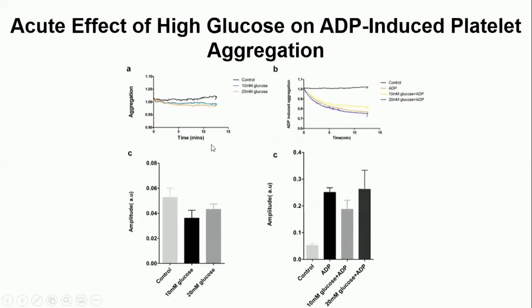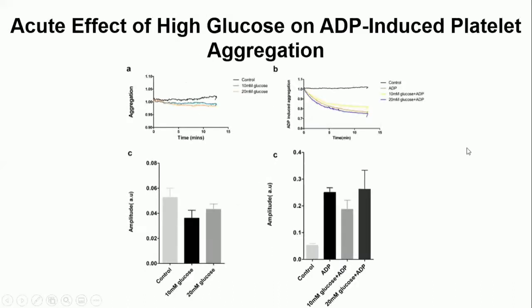Then we checked the acute effect of high glucose on ADP-induced platelet aggregation. For that purpose, we treated the platelets with different concentrations of glucose. Our results show that there was no effect of high glucose on ADP-induced platelet aggregation.